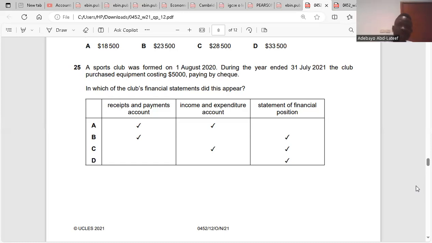To be recorded in income and expenditure towards the depreciation, that's all. But this is a cash period, so it will be recorded here. The balance of your receipt and payment account goes to your income and expenditure account. And if there was depreciation, it will go to income statement, because the income statement talks about non-cash items, but the receipt and payment talks about cash items. Is it clear? Yes.